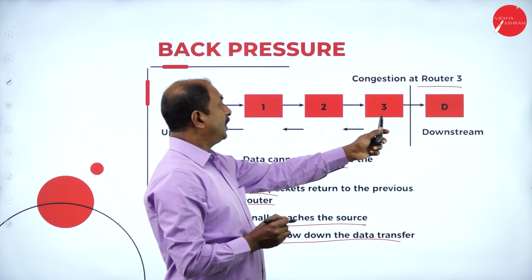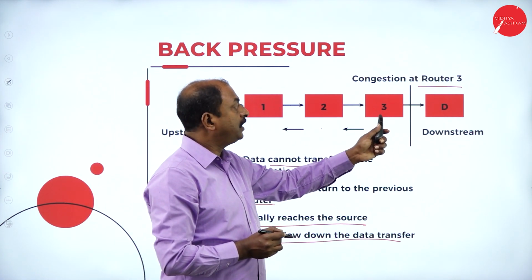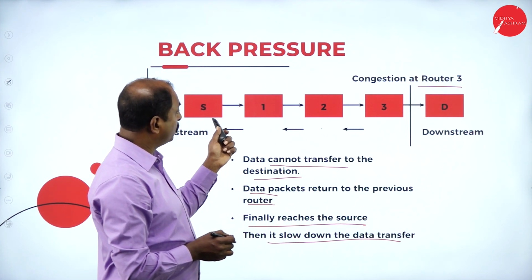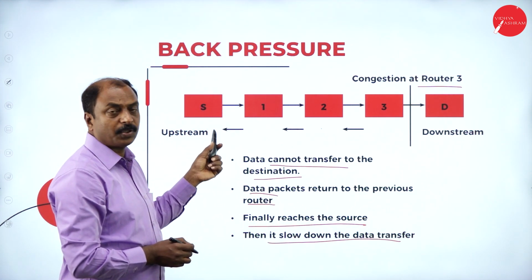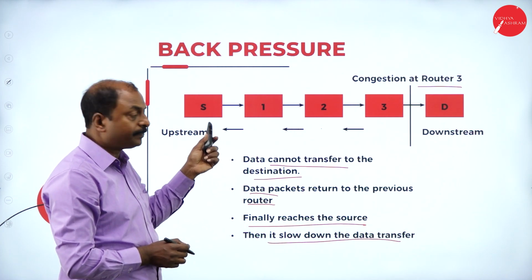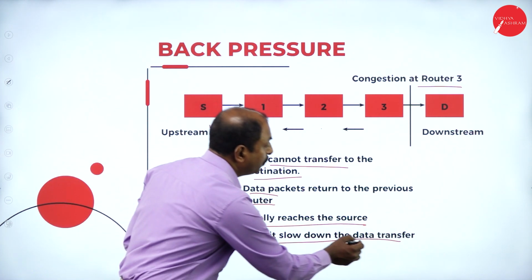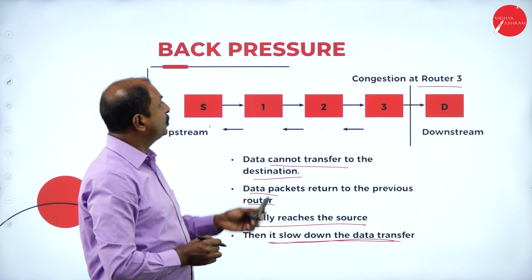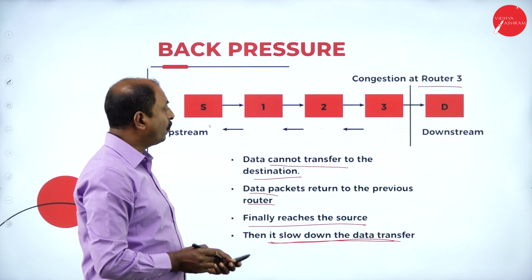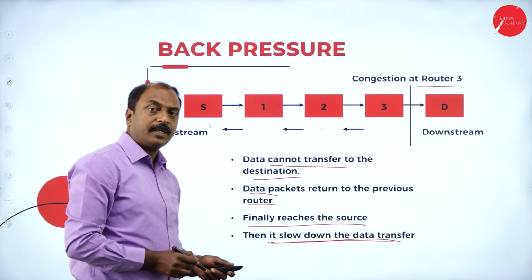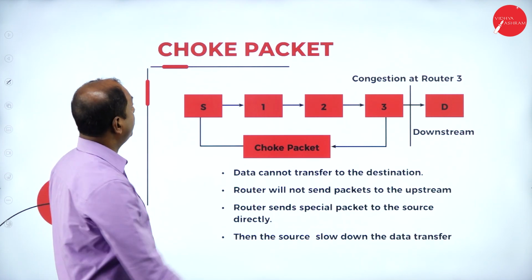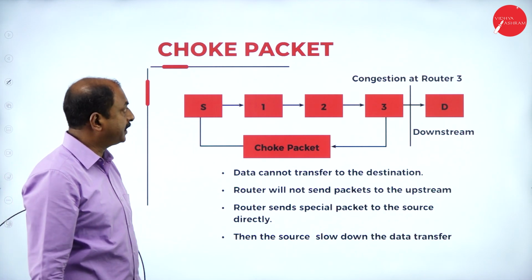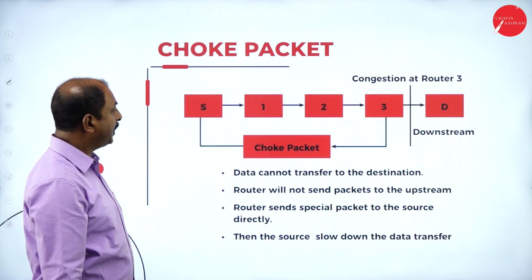Once the data packets which could not reach the destination are returned to the source, the source computer, at this stage, is going to slow down the data transfer in the network. So this is back pressure, one method of controlling the congestion. Next one is choke packet. This is another mechanism where congestion can be controlled.